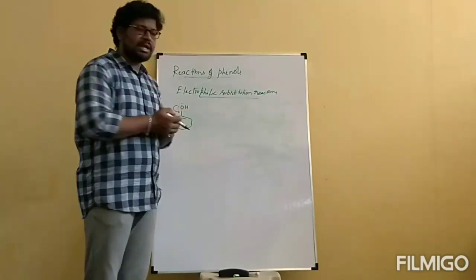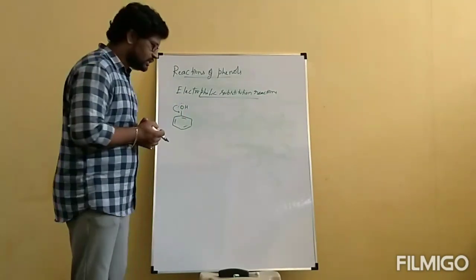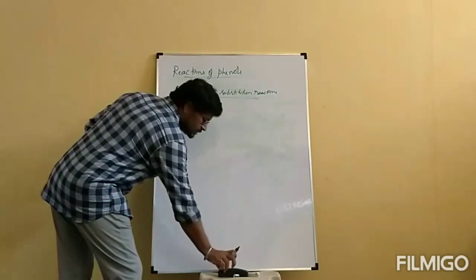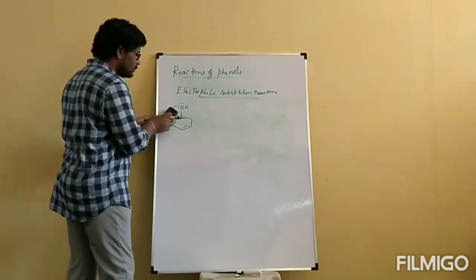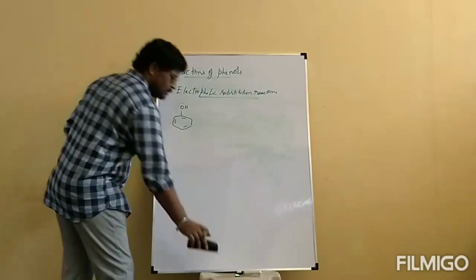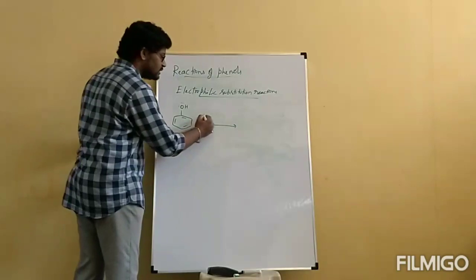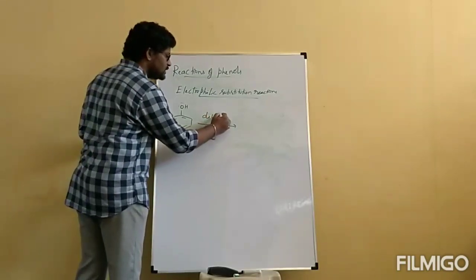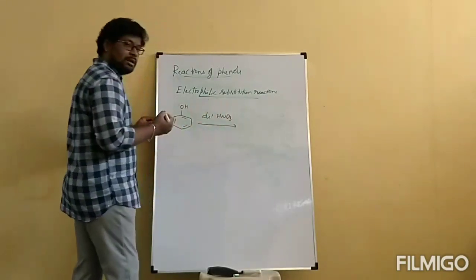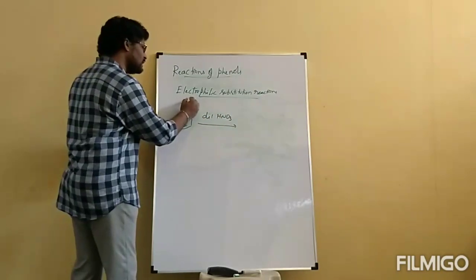Now coming to the reactions, let us continue. When this phenol undergoes reaction with dilute HNO3, this process is called nitration.